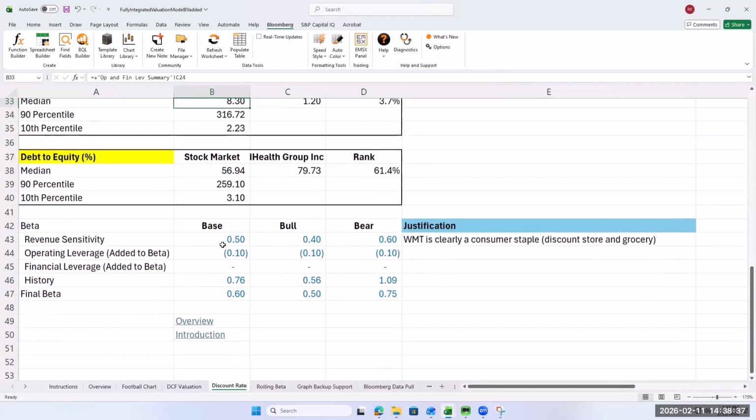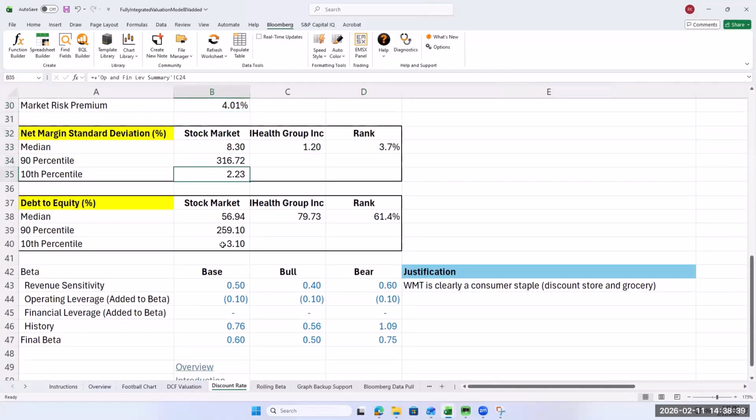They're saying that their leverage is really low. Their operating leverage is really low, so that maybe gives them a subtraction. But I'm not going to make that adjustment. I'm going to leave it a little bit on the higher end, but that's fine. All right, where do we go after we get the beta?